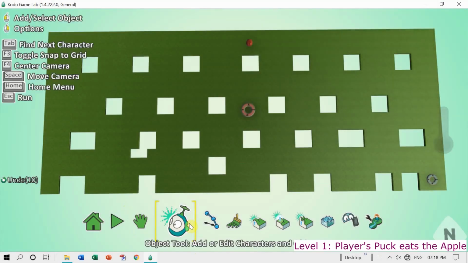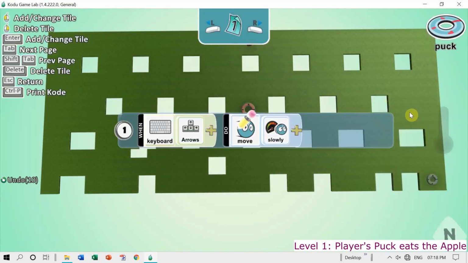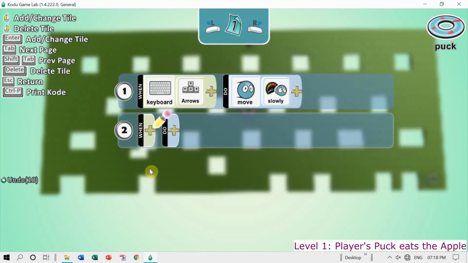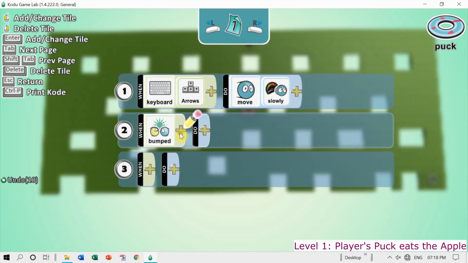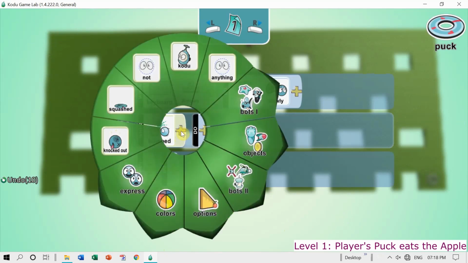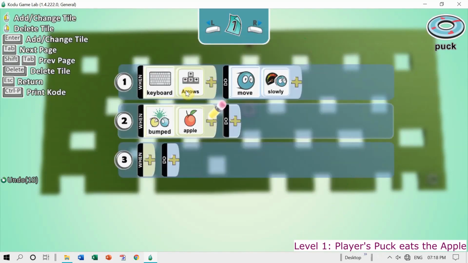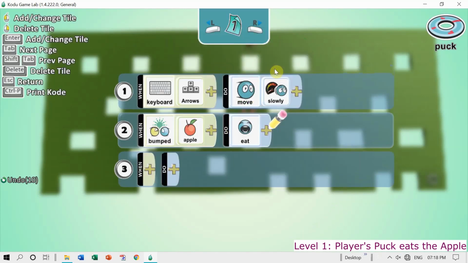Next, this puck is supposed to eat the apple. So the second instruction we are going to create for the blue puck is bumped. When the puck is going to bump into something, we have to decide what it is going to bump. That object is the apple actually. So apple is selected. What will happen? The apple will be eaten. So when the puck bumps into the apple, eat the apple. This is done.